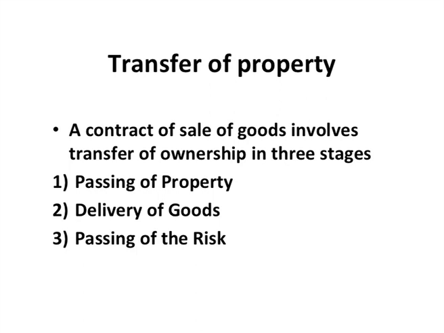Now, there are various stages through which transfer of ownership happens, and those various stages are passing of property, delivery of goods, and passing of the risk. Now, one thing that we need to remember here is, these three stages, though they are mentioned as 1, 2 and 3, they need not happen in the same order. Sometimes delivery of goods could take place, but transfer of ownership might take place at a later time, or sometimes transfer of ownership could take place immediately, whereas goods could be delivered at a later date.